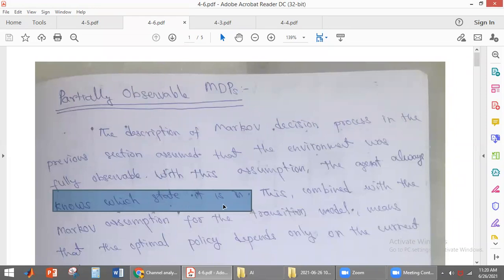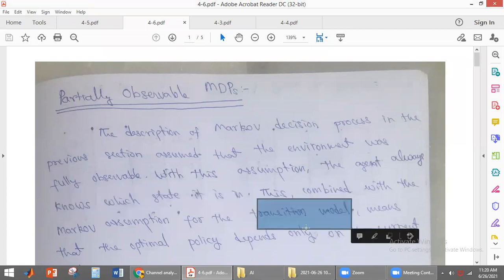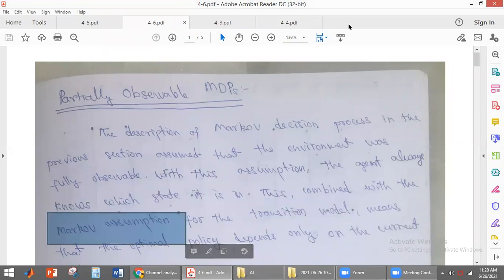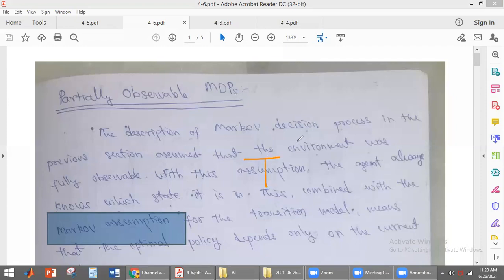Along with that, it also uses the transition model. What is the transition model? It depends on the Markov assumption. The transition model we have used is T(S, A, S'). By performing action A, the agent will move from state S to S'. So the next state depends only on the current state. That is the Markov assumption, so this transition model depends upon the Markov assumption.